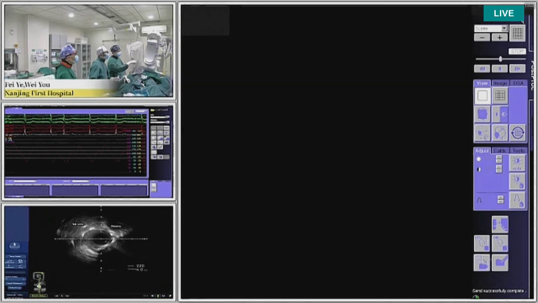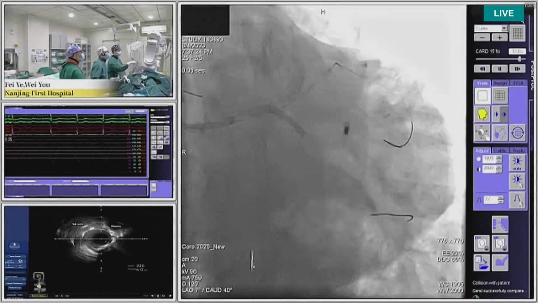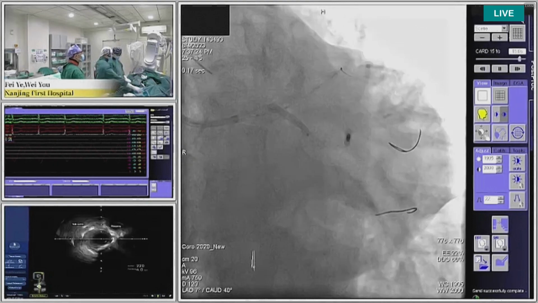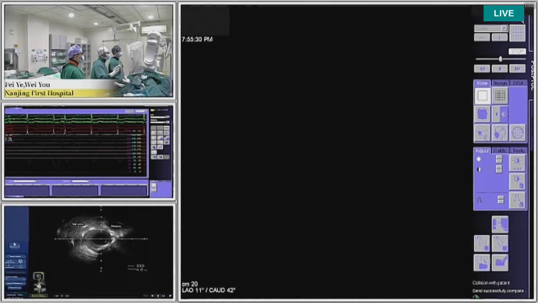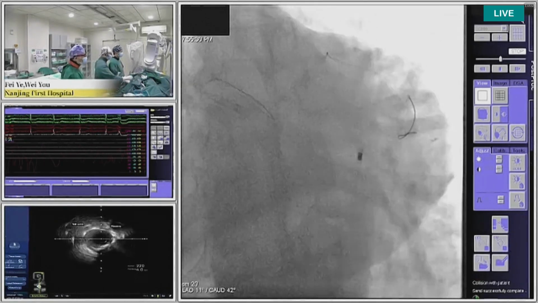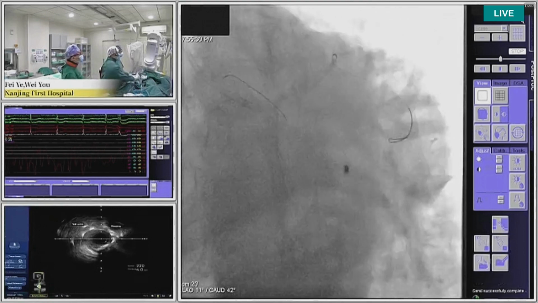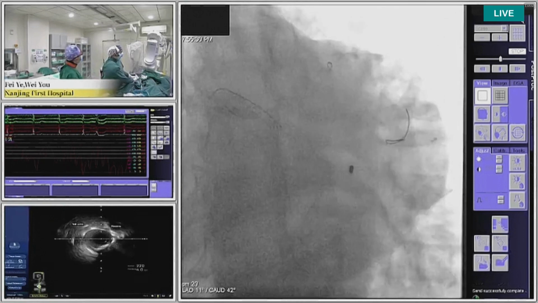According to the IVUS and angiography, what's your stenting strategy for the distal left main lesion? My strategy for the left main would be, I usually prefer the DK crush with a nano variation of the DK crush. So I would do a nano DK crush in the left main. Would any of the panelists do a different technique for the left main?